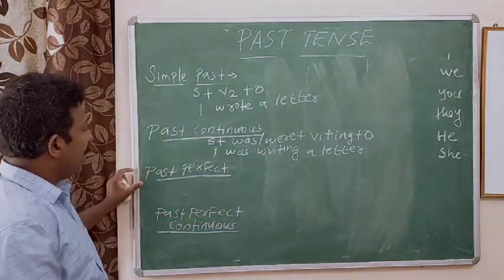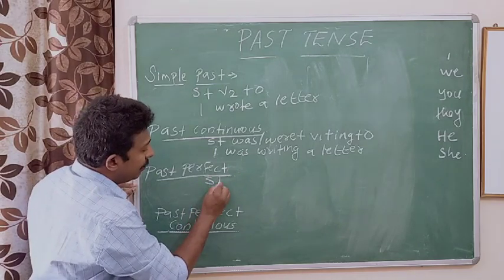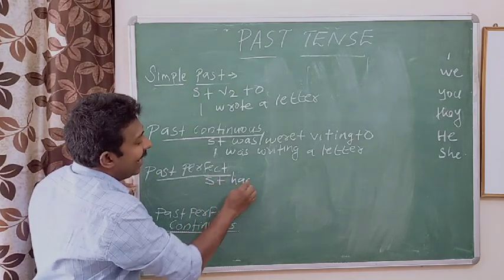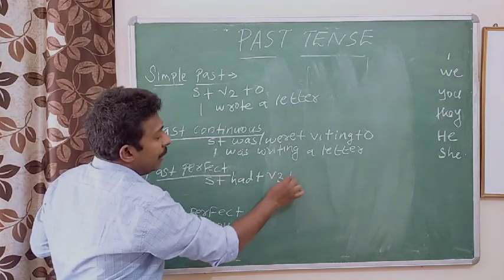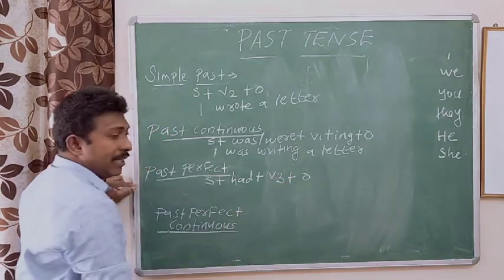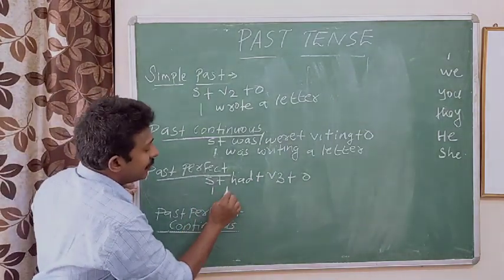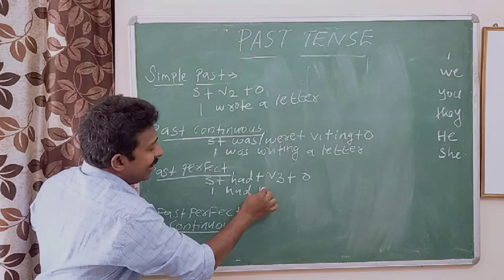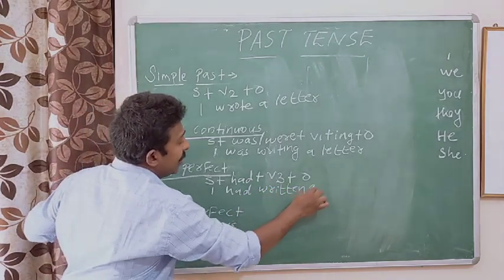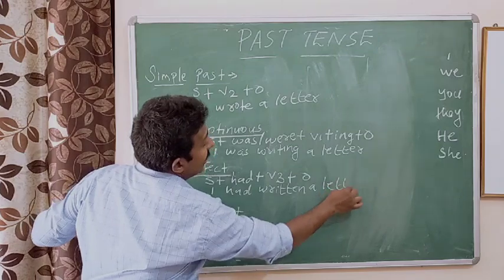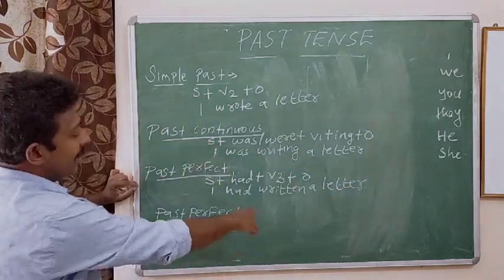Now we look at the past perfect. What is the formula? Subject plus had plus V3 plus object. V3 means the third form of the verb. So, I had written a letter.